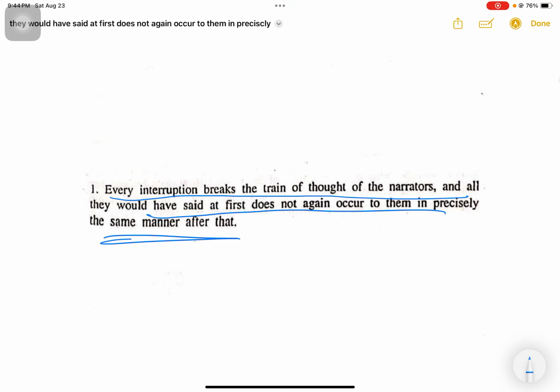This is about the art of talking and listening. Even when I am teaching something, if a student interrupts, what happens? I will lose my train of thought. I will have to fumble around and recollect all the points that I wanted to tell all over again. So the interruption basically causes a break in the train of thought. So this should be avoided. So this is aphorism number 84.